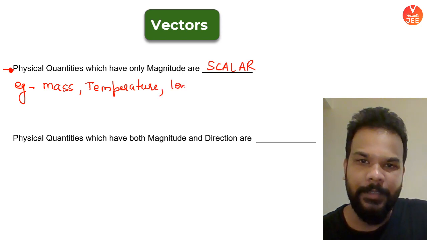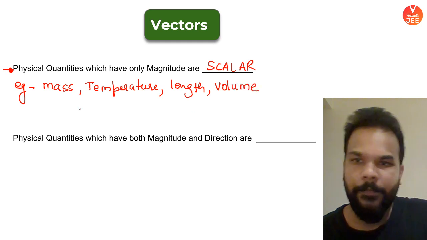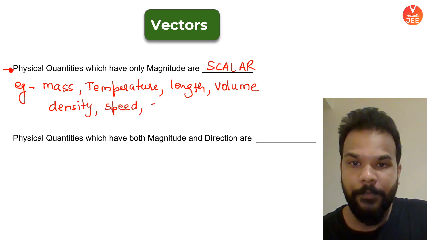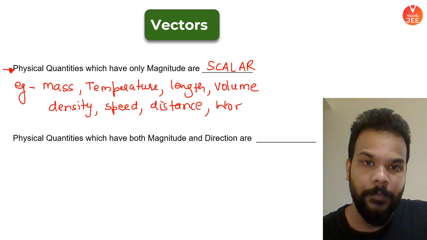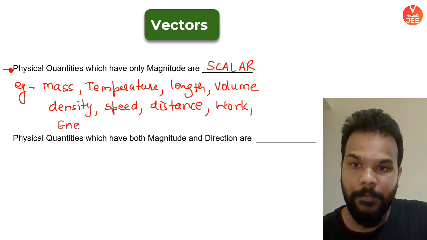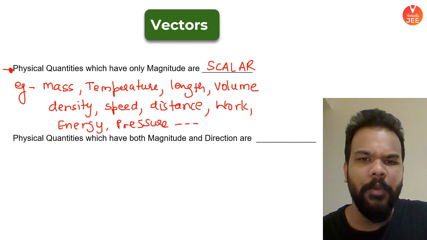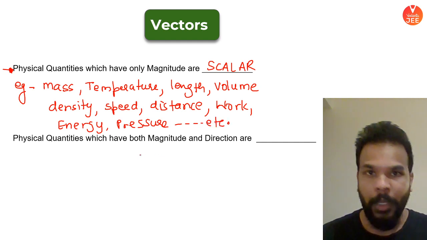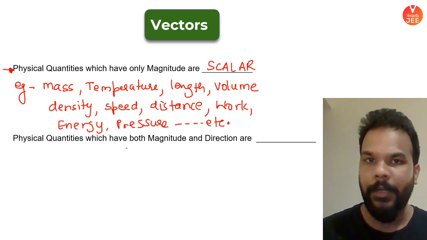How about length? How about volume? Density? Speed? Distance? Work? Energy? Power? Pressure? Numerous, N number of such quantities, guys. As and when we learn about them in physics, we'll every time try to understand whether a quantity is a scalar quantity or not.